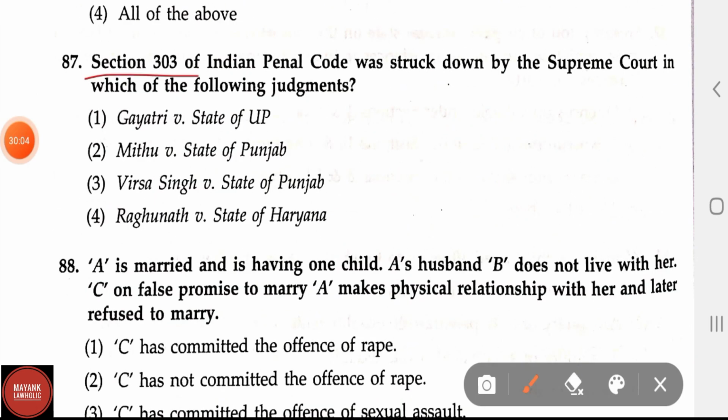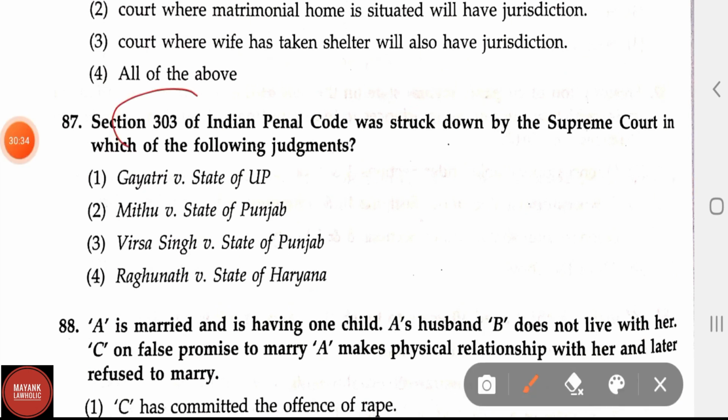Section 303 of the Indian Penal Code was struck down by the Supreme Court in which of the following judgments? Options are: Gayatri versus State of UP; option 2, Mithu versus State of Punjab; option 3, Virsa Singh versus State of Punjab; and Raghunath versus State of Haryana. Here the correct answer is Mithu versus State of Punjab. By this case, section 303 of IPC was struck down by the Supreme Court. Section 303 of IPC talks about the punishment for murder by a life convict.